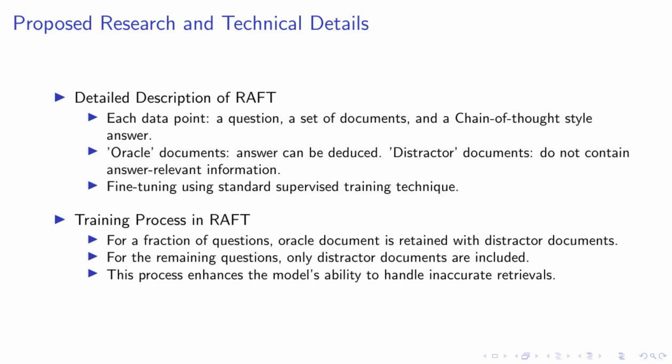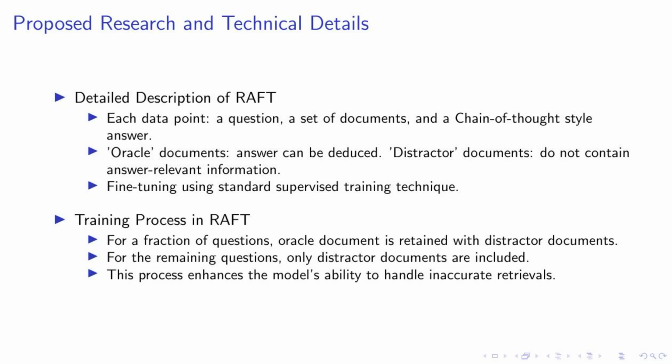Our research introduces a novel approach known as retrieval-aware fine-tuning, or RAFT. In this method, each data point consists of a question, a set of documents, and a chain of thought-style answer. We differentiate between two types of documents: oracle documents, from which the answer can be deduced, and distractor documents, which do not contain answer-relevant information. The model is then fine-tuned using a standard supervised training technique.